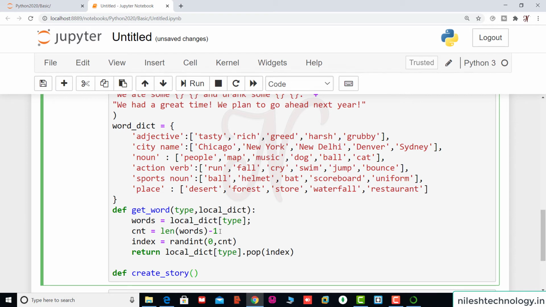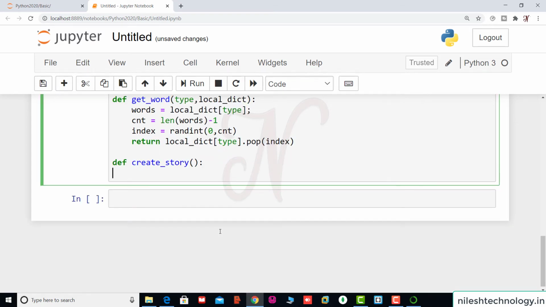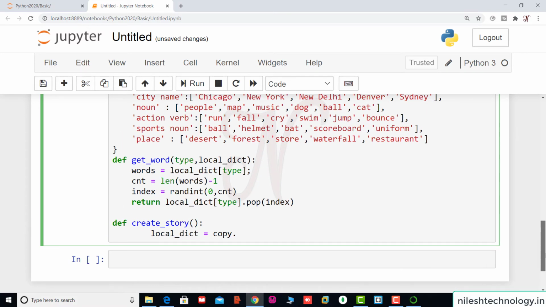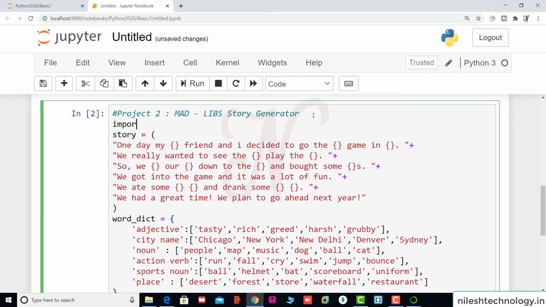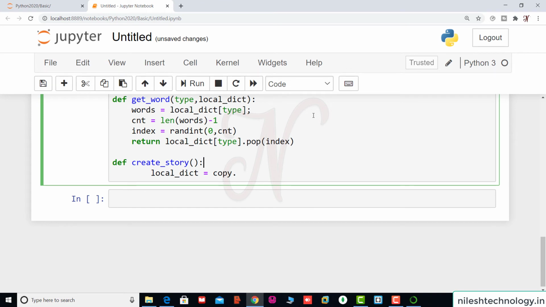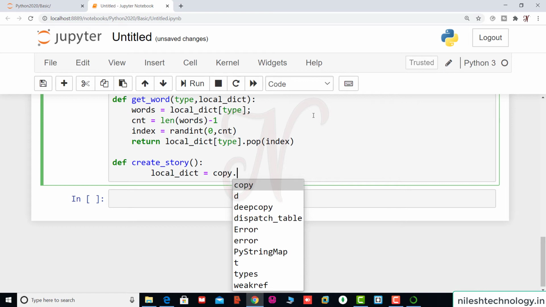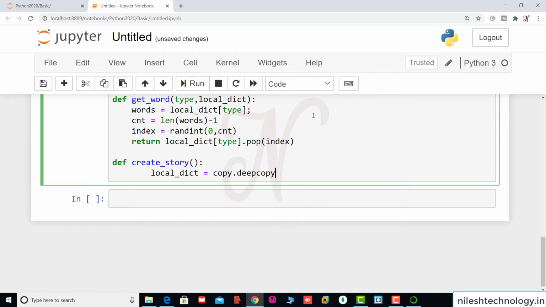Okay, so this function creates a story. So we write some code here. This is a local dictionary. Okay, we use the copy dot. There is one method, deep copy. So if you want to use the copy library in our application, then there is a need to import this one. So import copy. See here again, copy dot. When you press the tab button, then see we are using the deep copy function.